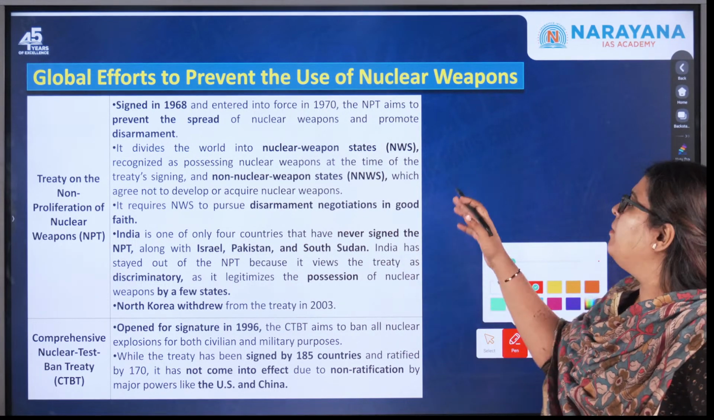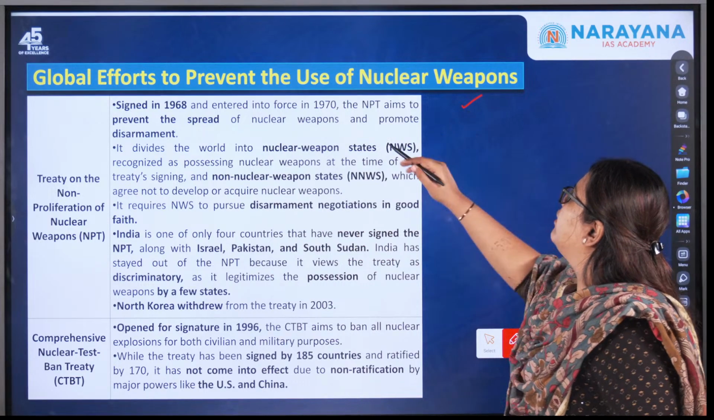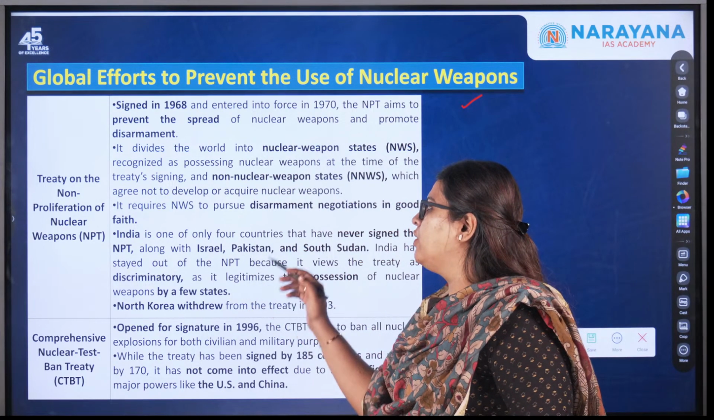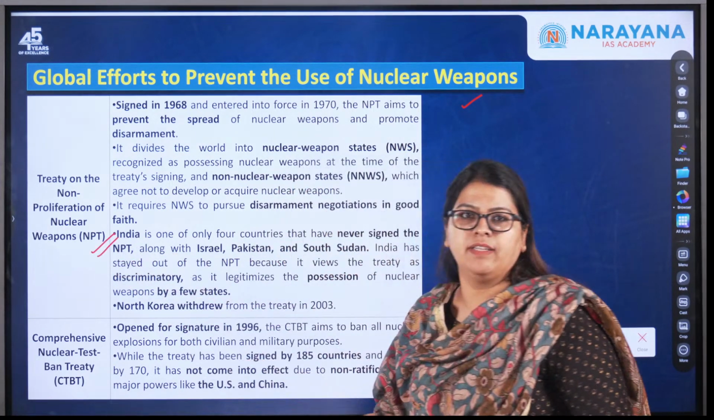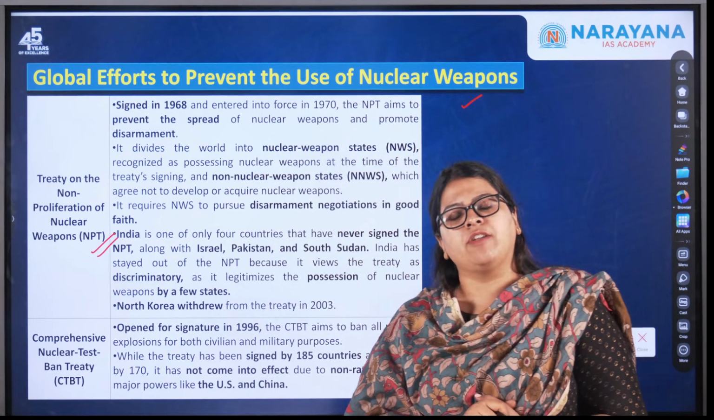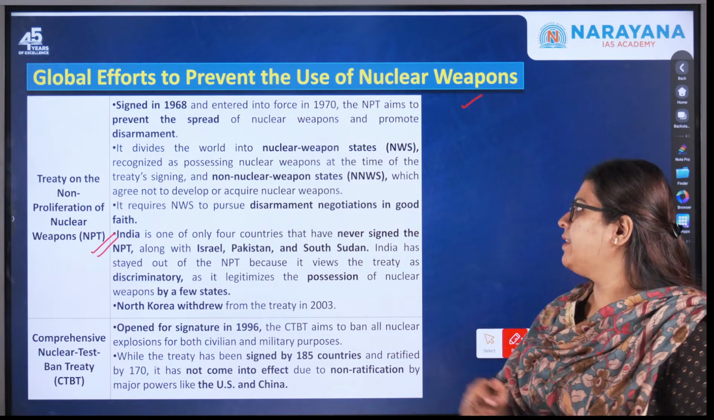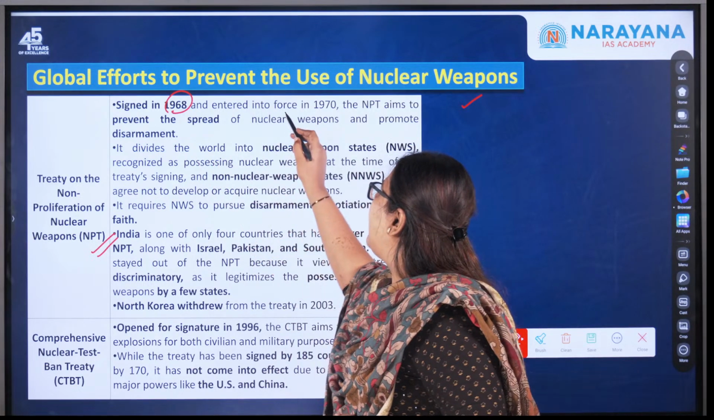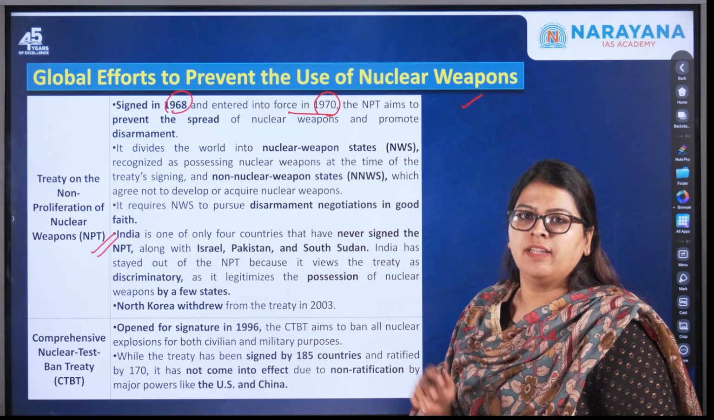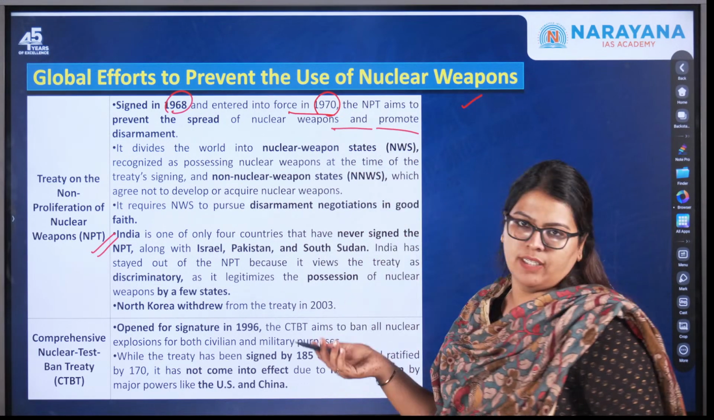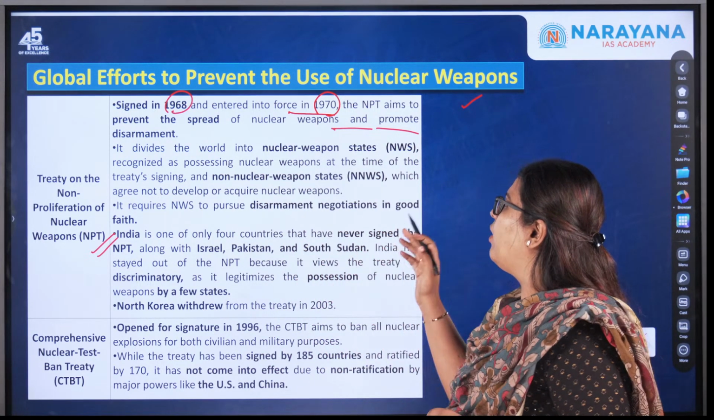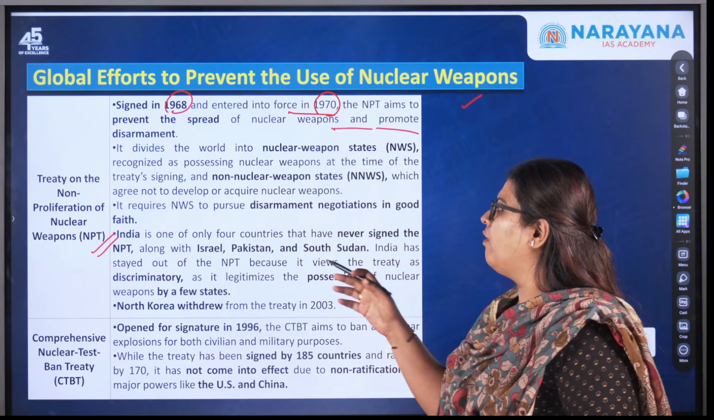So here, similarly, we are discussing global efforts to prevent the use of nuclear weapons. So what is the first one? Treaty on the Non-Proliferation of Nuclear Weapons, that is the NPT. This is the first one that we'll be discussing. Okay, so it was signed in the year 1968 and entered into force in 1970. And the NPT aims to prevent the spread of nuclear weapons and promote disarmament. That is basically, in order to establish peace, it was signed. Okay, so this is the Treaty on Non-Proliferation of Nuclear Weapons.